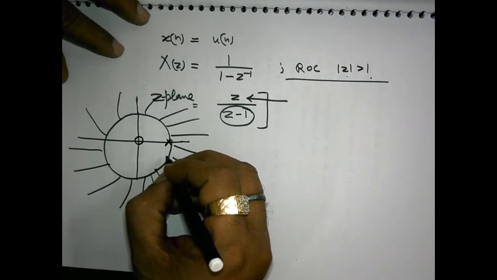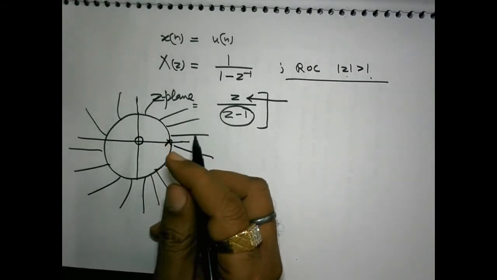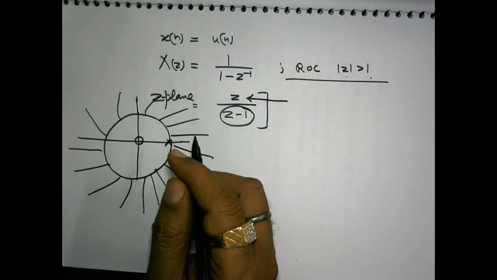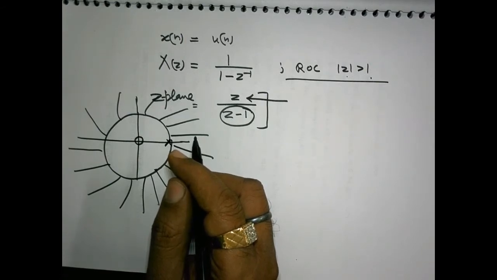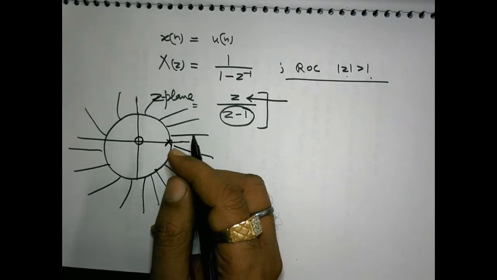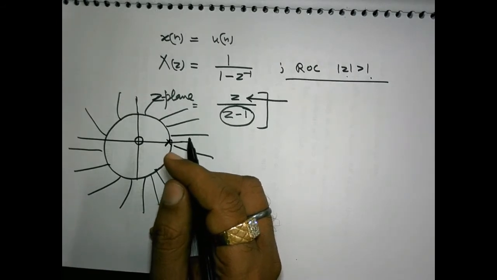Okay, and this is the condition with the region of convergence: the region of convergence should exclude all the poles of the system. It should not contain the pole of the system for the system to be stable. We will discuss more about it later on.